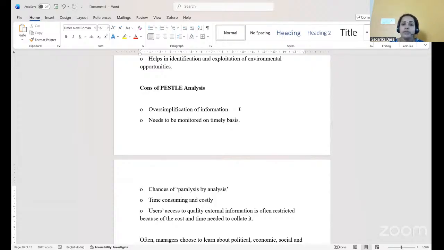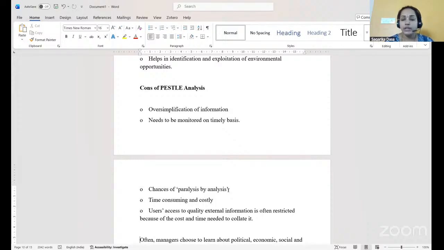No, every time, because change keeps on changing. Hence, it is very important to monitor these changes on a timely basis. Then there are chances of paralysis of analysis. Sometimes we assume that the change is going to occur, but sometimes the change may be sustained for a particular period of time, so we call it paralysis of analysis.